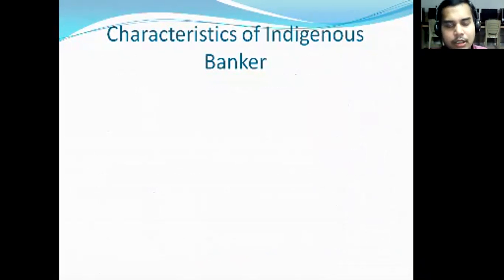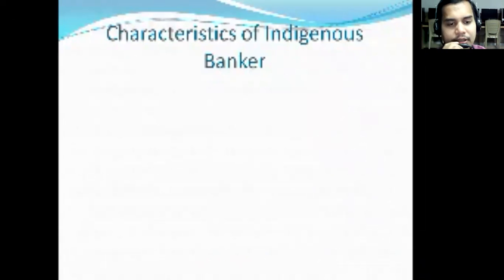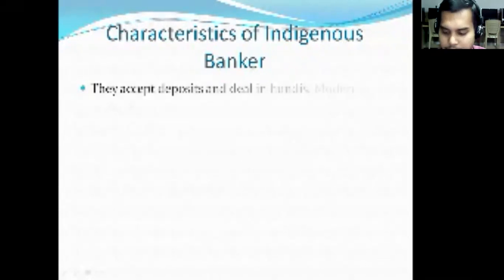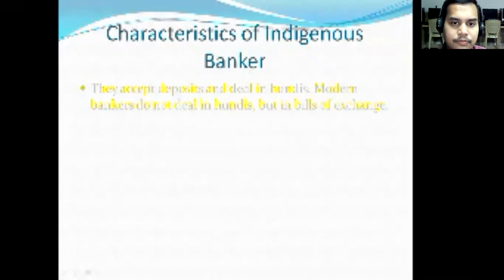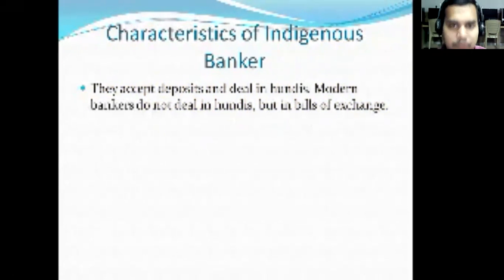Before going to the characteristics, these indigenous bankers in some areas are called Shettiars, Shettis, as well as Baniyas, Jains, Marwaris. In this manner, they are called. Now let us see the characteristics of this indigenous banker.